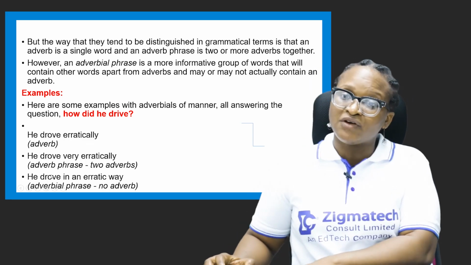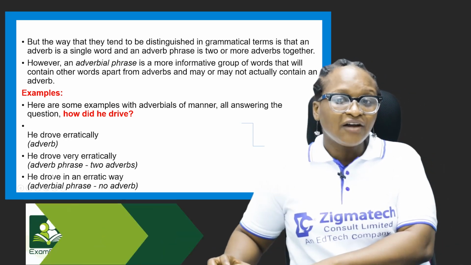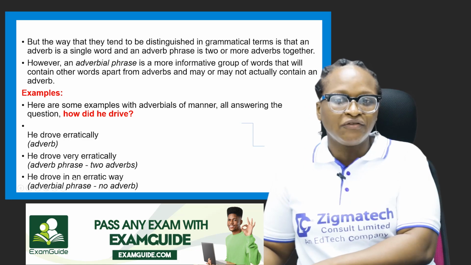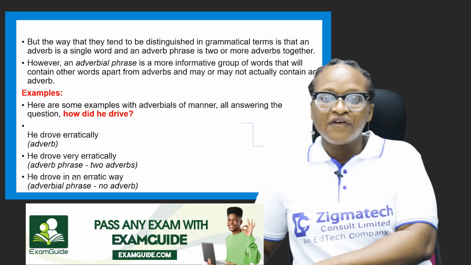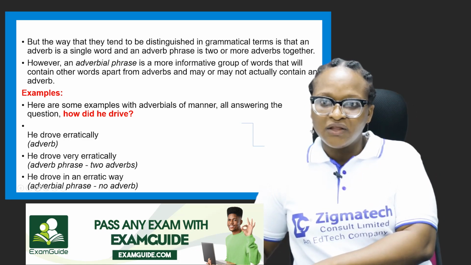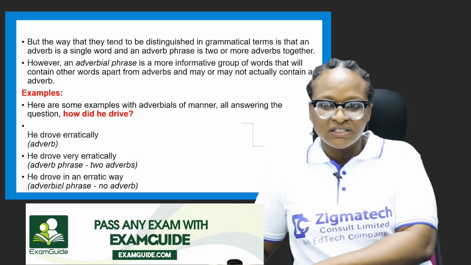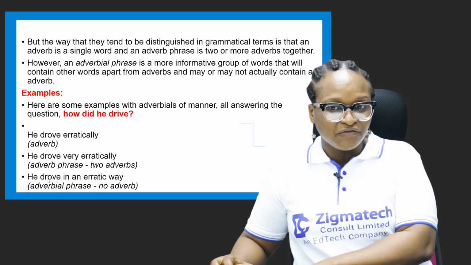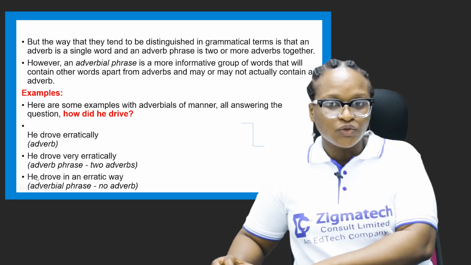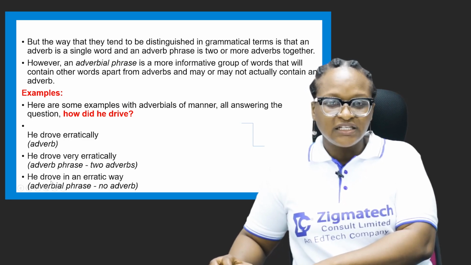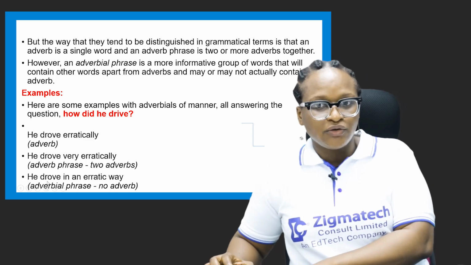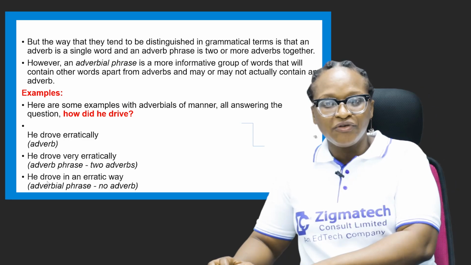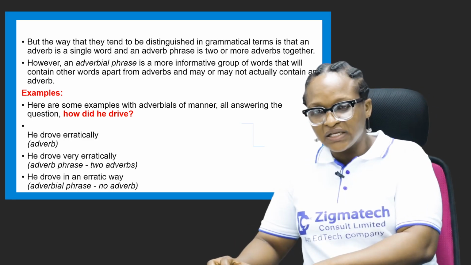Remember we said the function of an adverb, of an adverb phrase, is that it modifies the verb in the clause. He drove is a simple sentence, and a simple sentence has a finite verb, can stand on its own, makes sense, and expresses a particular thought. As a matter of fact, main clauses can be referred to as simple sentences.